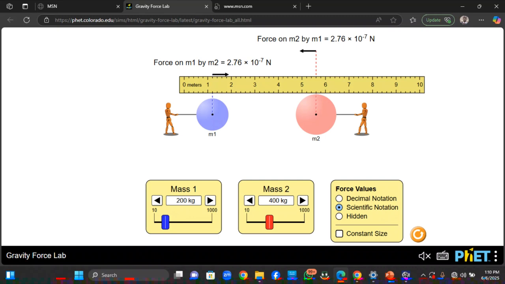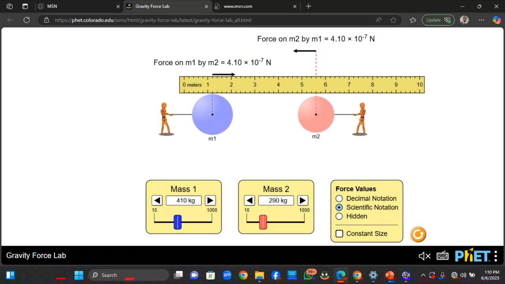Now look at this. What will happen if the mass is increased? So let's check. We are maintaining the same distance. Let's increase mass 1 to maybe 300. Now look at it. The force of attraction is 2.76. So let's increase the first mass and see what happens. You see, as we increase the mass, the force of attraction also what? Increases. We are seeing that.